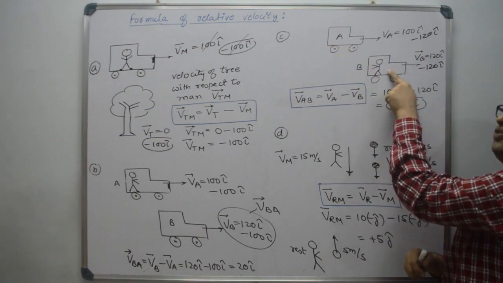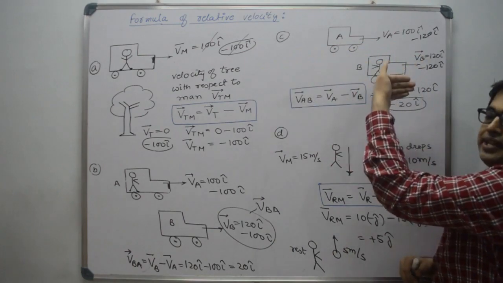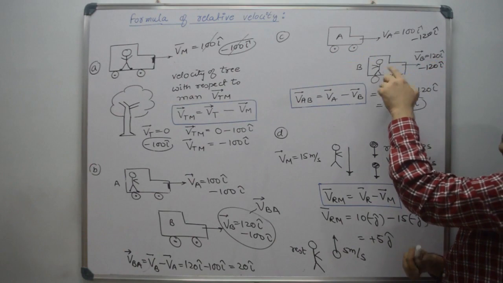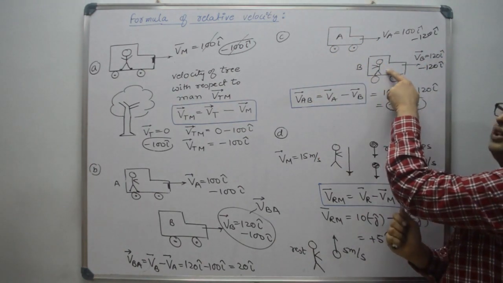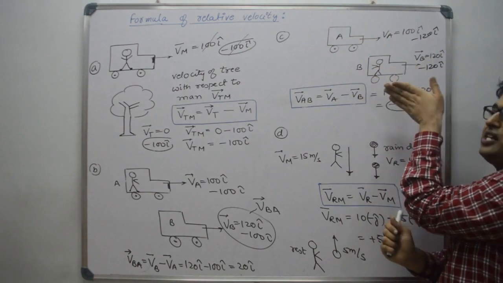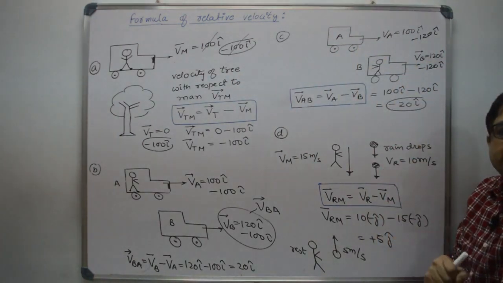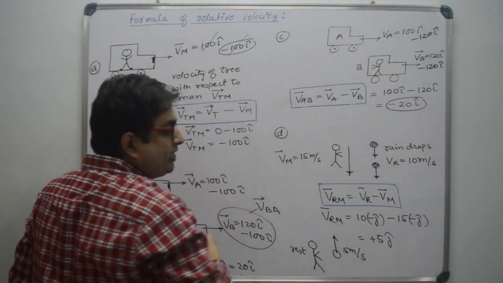So this observer will see this car moving in this direction, not in this direction, because this observer is moving with more speed. So the gap between the two cars will increase. So this observer will see that car A is moving in this backward direction with speed 20 meter per second. Right? Now let us take the fourth example.